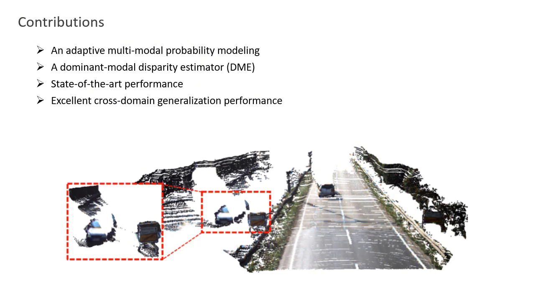GNet with our method ranks first on both the KITTI 2015 and the KITTI 2012 benchmarks among all published methods. Networks with our method exhibit excellent generalization performance, surpassing existing methods that specialize in cross-domain generalization. Please see the picture below. The point cloud reconstructed by our method has sharp edges and complete structure.